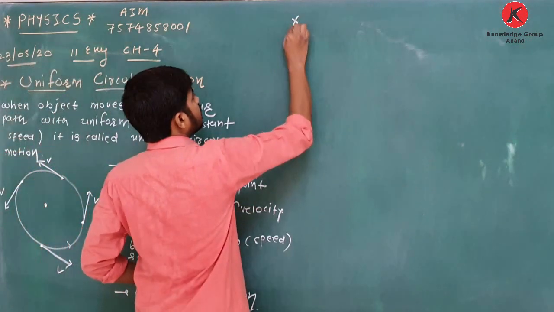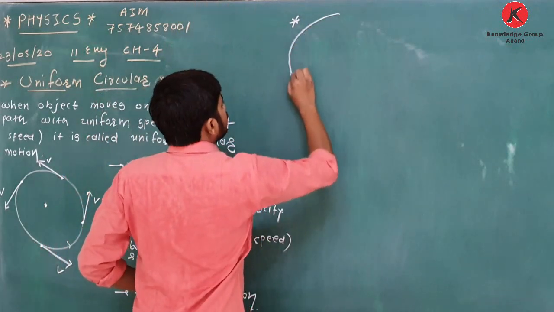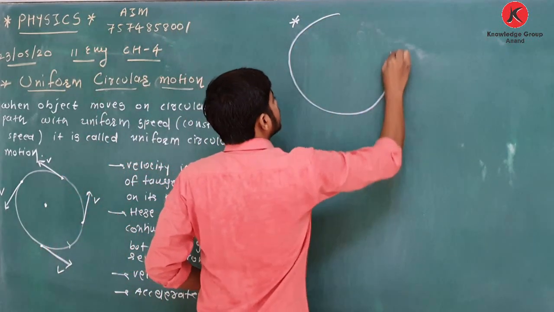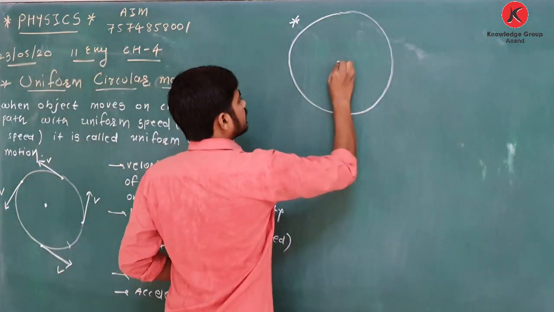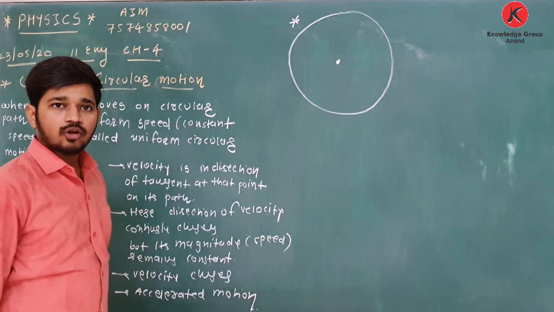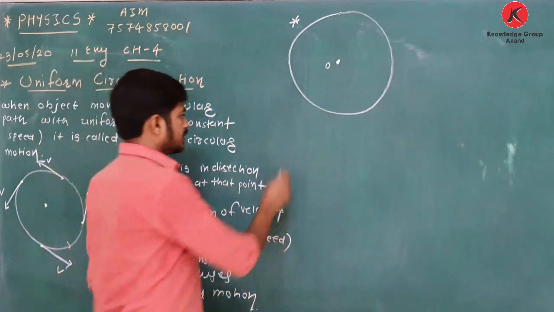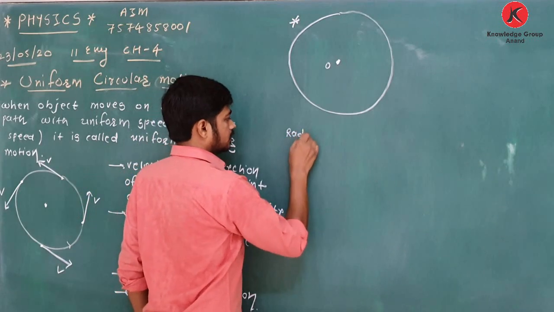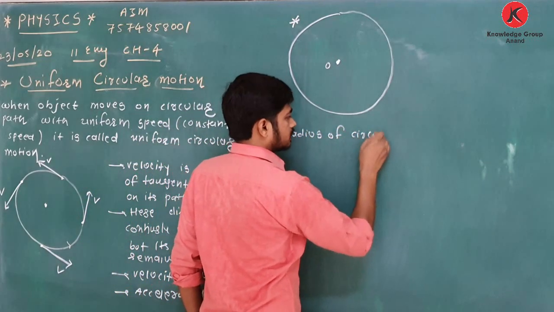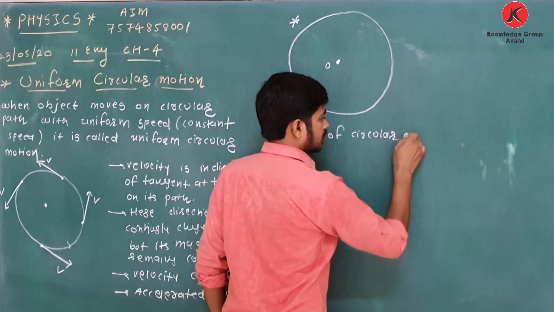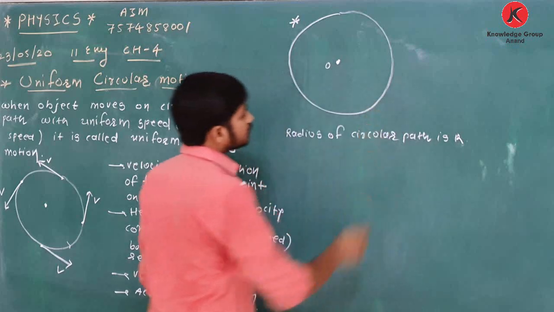See, here it is a circular path, with center O. Its radius is capital R. The radius of the circular path is R.